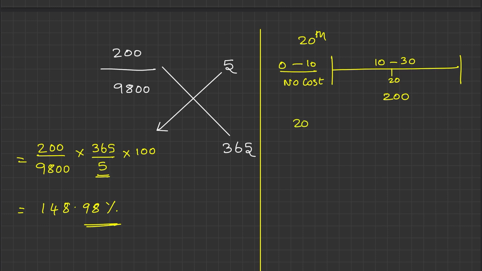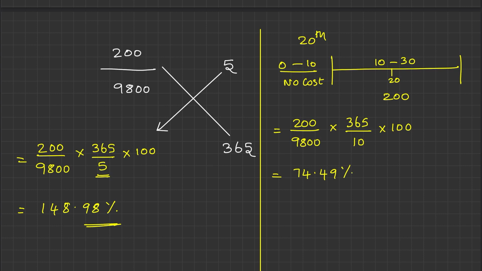You are going to pay 200 for having borrowed 9800, and this time this is not for 5 days because it is 10 to 20, it is for 10 days. You have to find out what is for 365 days, and to express that in percentage, multiply that by 100. So 200 by 9800 into 365 by 10 into 100, it gives you